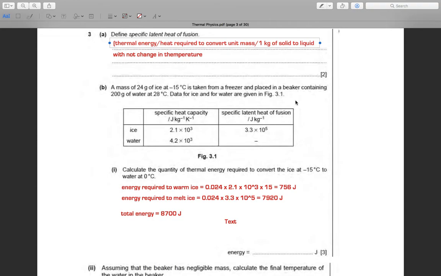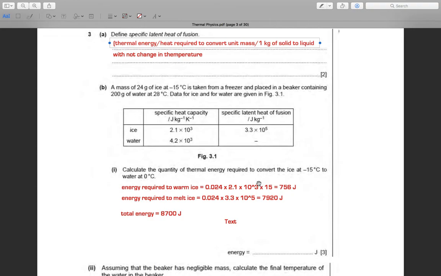The specific heat capacity of ice is 2.1 times 10 to the power 3. The specific heat capacity of water is 4.2 times 10 to the power 3. The specific latent heat of fusion of ice is 3.3 times 10 to the power 5.